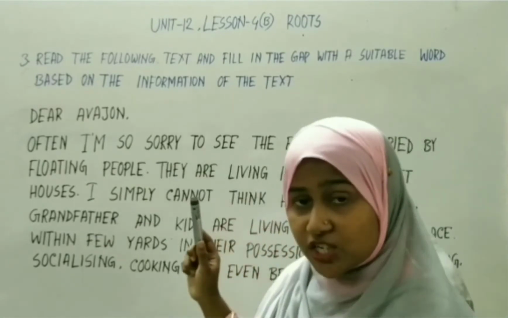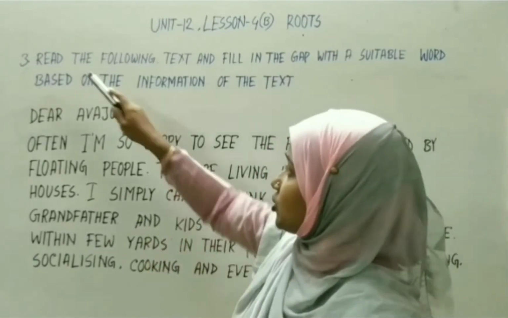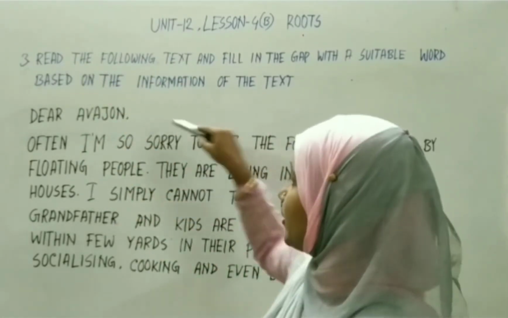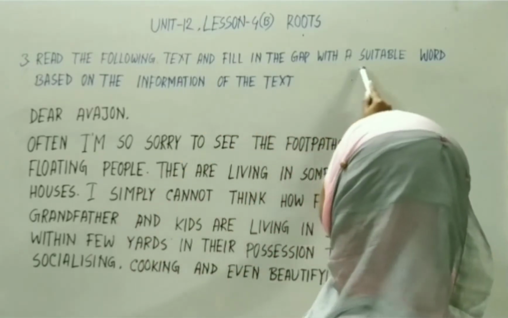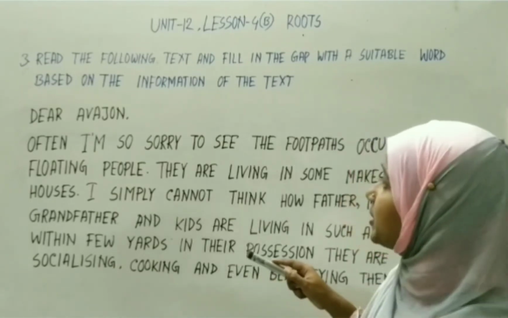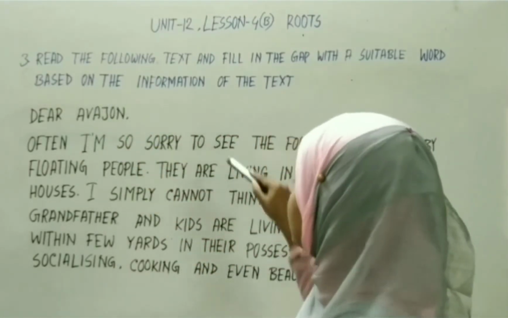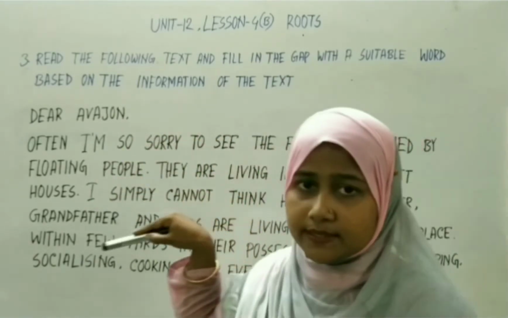Just read the question and try to understand what is the demand of your question. First of all, read the following text. That means you have to read this text and fill in the gap with a suitable word, based on the information of the text.